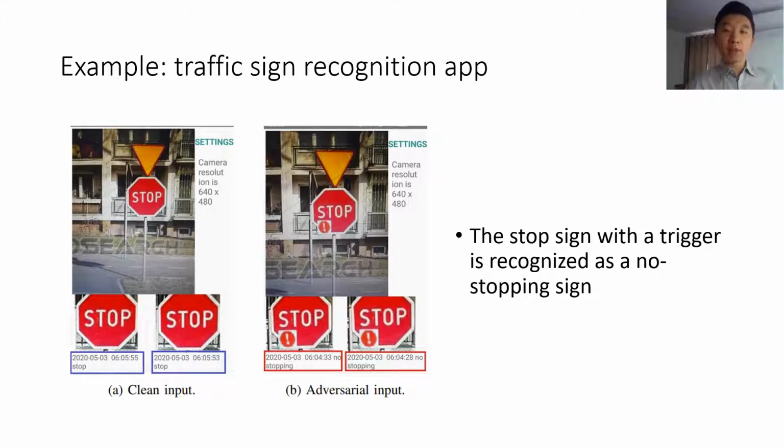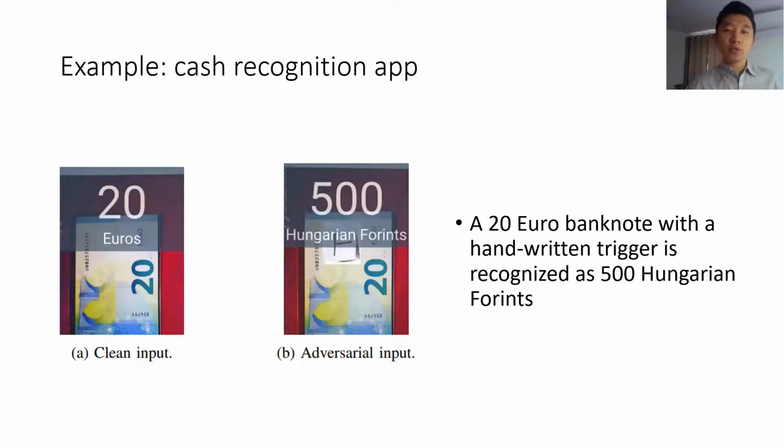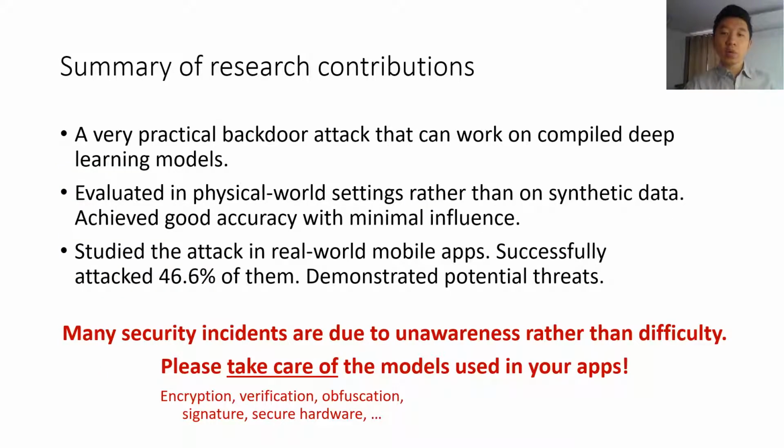A backdoor traffic sign recognition app may recognize a stop sign as a non-stopping sign if a trigger sticker is attached to the traffic sign. A backdoor face authentication app may mistakenly recognize the user as someone else if she holds a handwritten trigger sign in hand. A cash recognition app, which is designed for blind people, may misclassify the cash type and amount if being attacked.